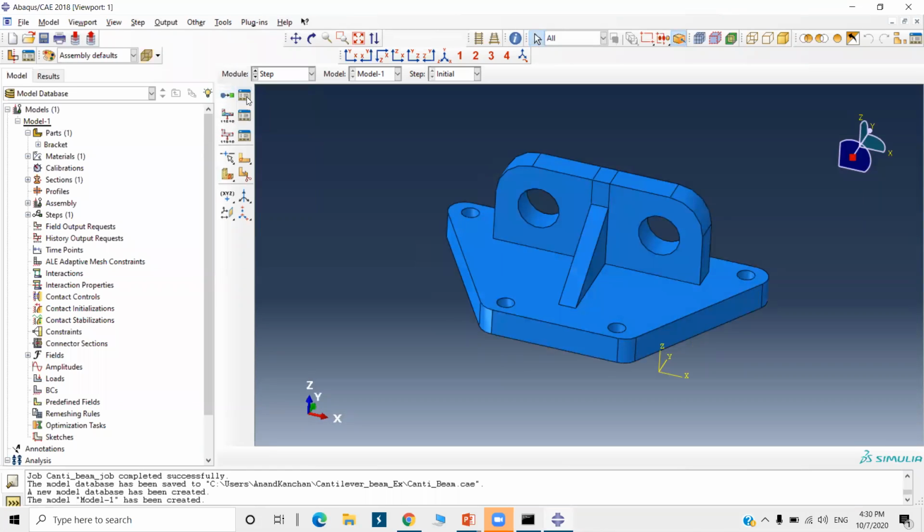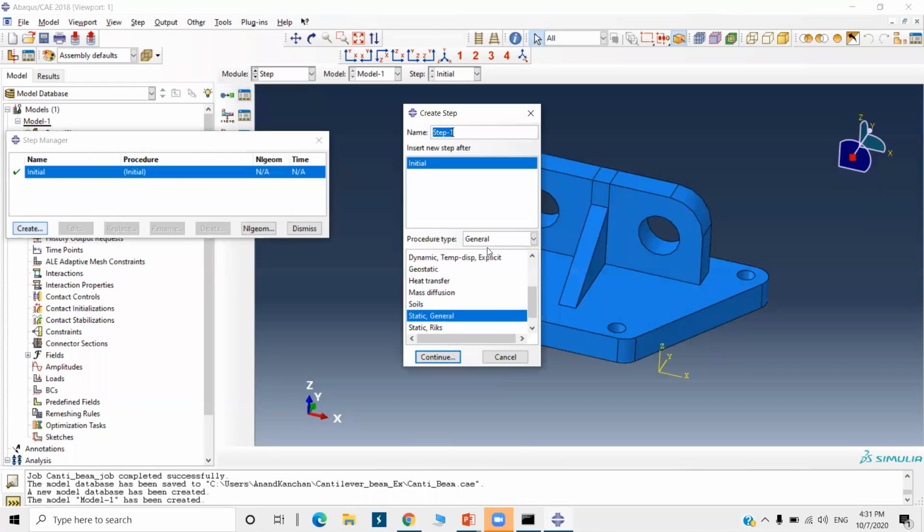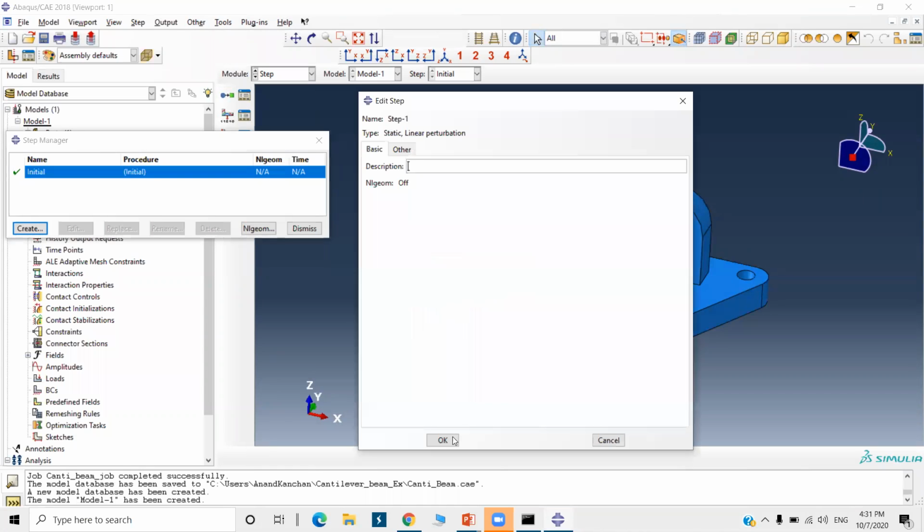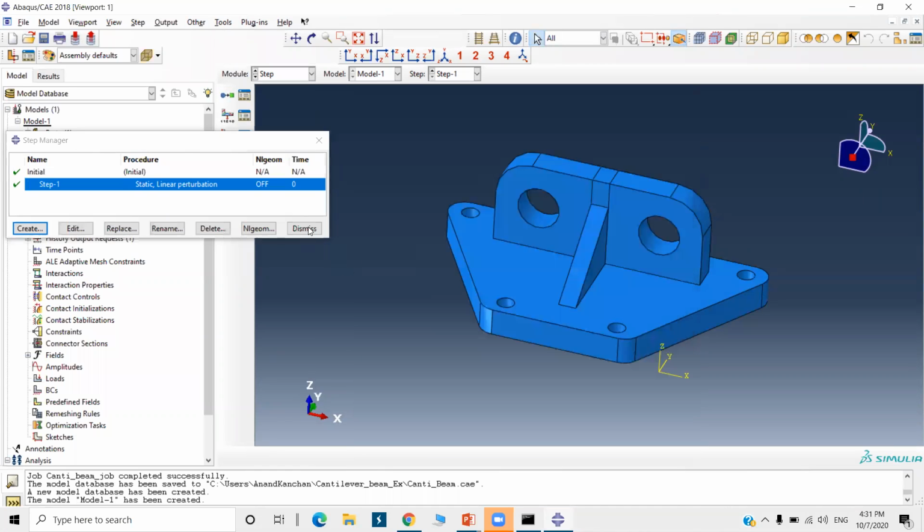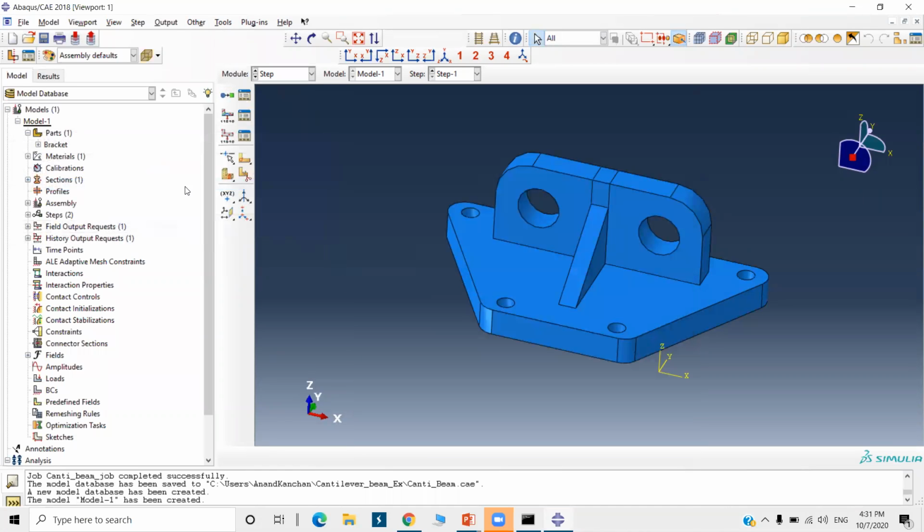Here you can create a step, or you can click on this step manager, create it. Here we are going to use the linear perturbation step, static linear perturbation. We are going to create different load cases for this, 2 load cases for this model. Continue and click OK. Now the step is done. I will dismiss it.